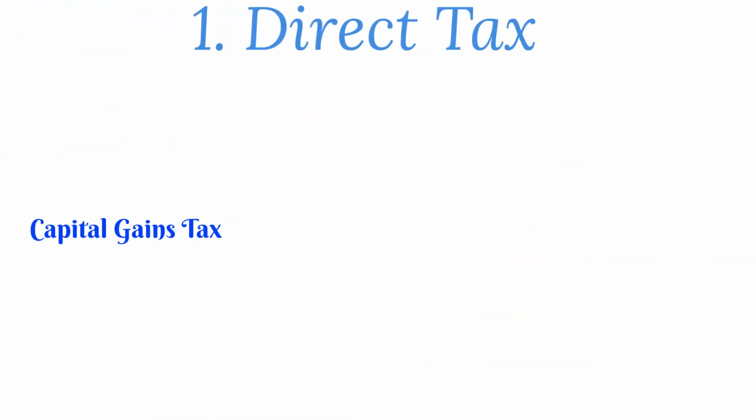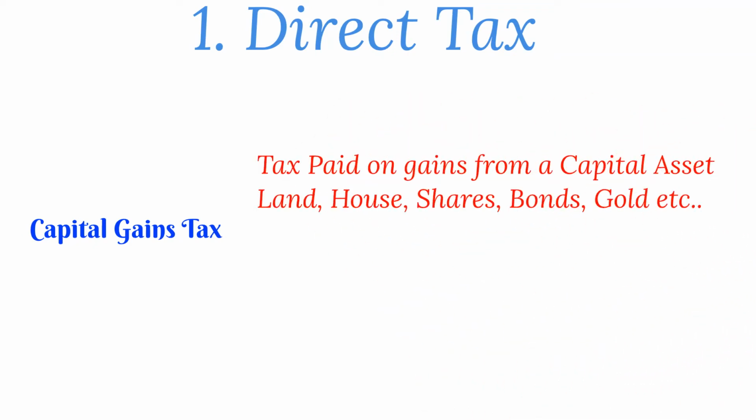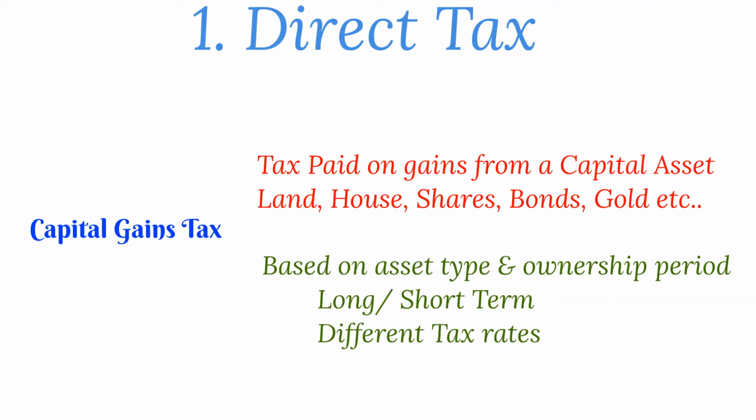Next is capital gains tax. Under capital gains tax, you pay tax to the government on the amount of profit you earned from the sale of a capital asset. This capital asset can be land, house, shares, bond, gold, etc. And again, here as well, the tax rate is determined by two things. First, the type of asset. Second, the ownership period. Based on this, the capital gains tax is classified into long term and short term, and different tax rates are applied.